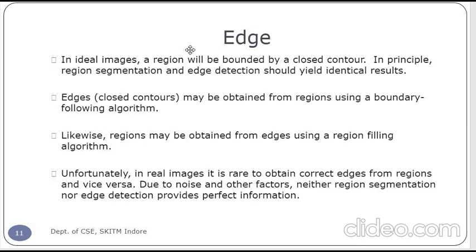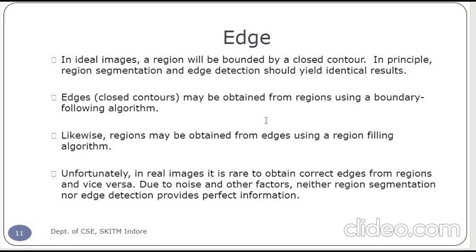In an ideal image, a region will be bounded by a closed contour. In principle, region segmentation and edge detection should yield identical results. Both approaches, region detection and boundary estimation using edge detection, should give the exact same result.